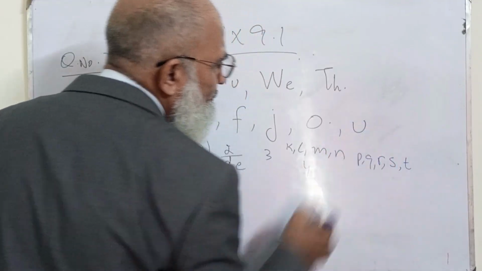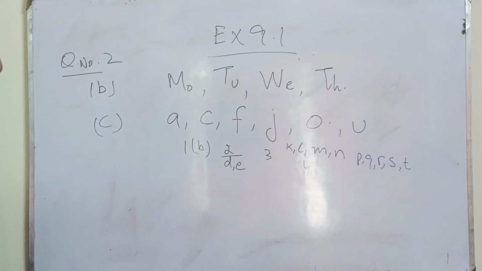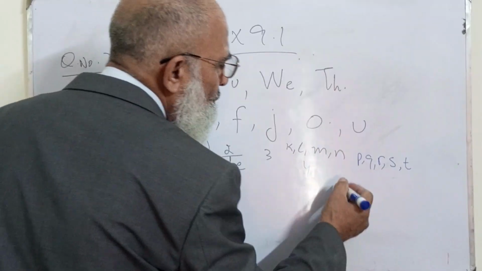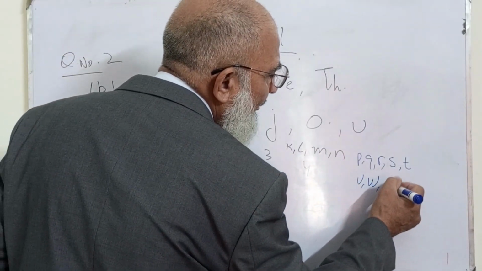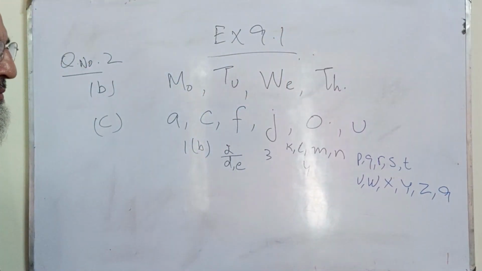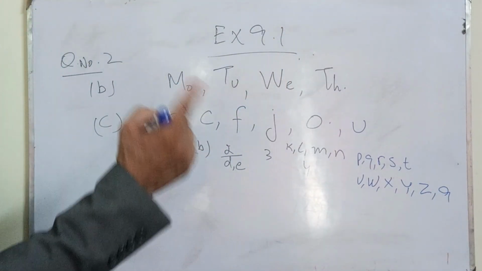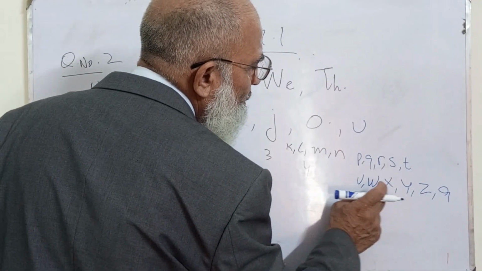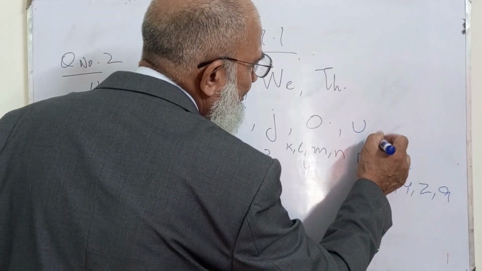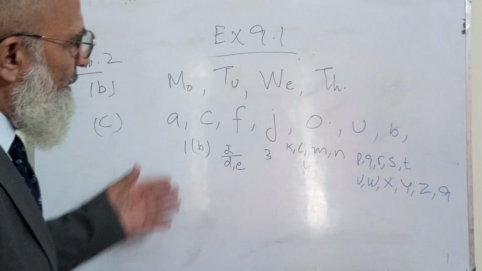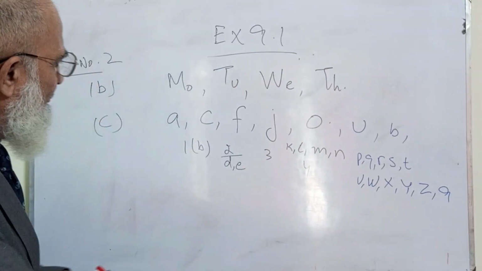The next is U. After U, six letters will be missing: V, W, X, Y, Z, A. We have gone back to our initial position. V, W, X, Y, Z, A, and the next letter will be B. And so forth. Seven letters. So this has become a new term.